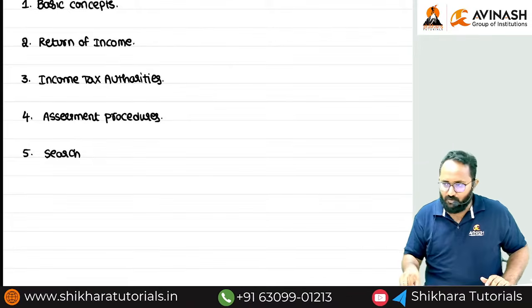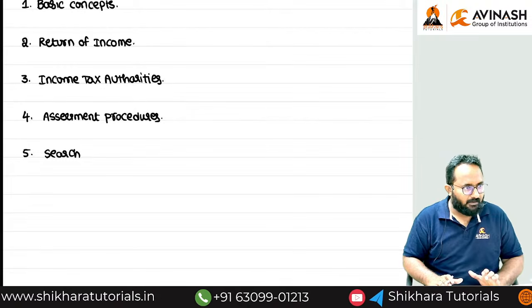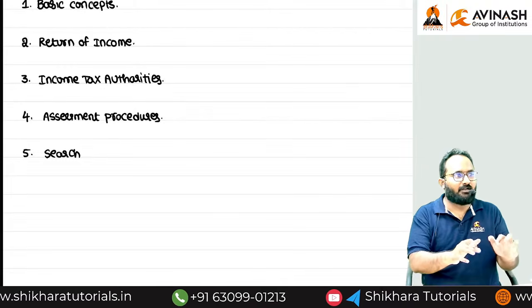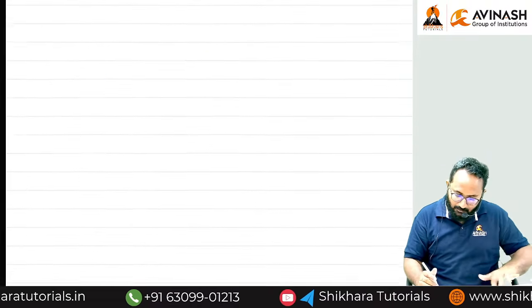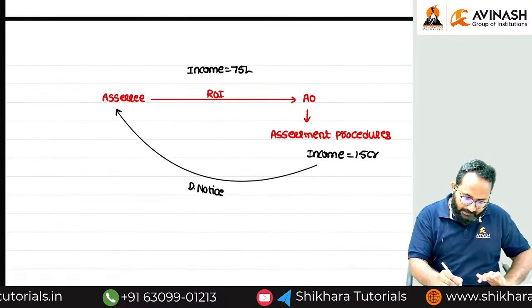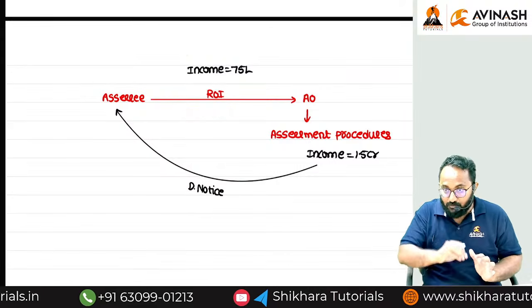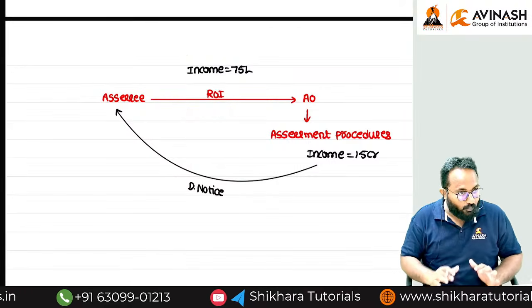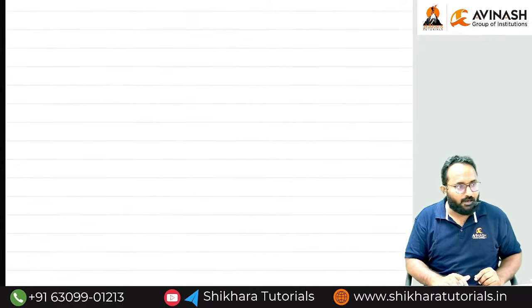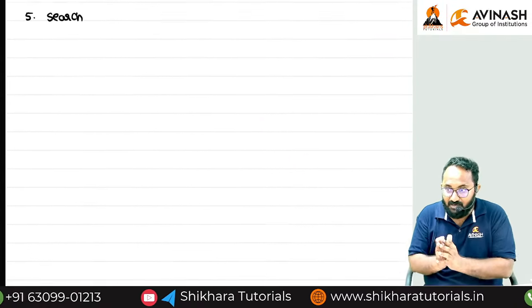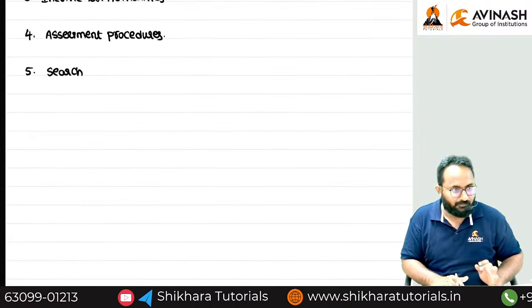During the search procedure, they identified some undisclosed assets. Undisclosed means, can you tell me? These are all the things that are called what? Disclosed, because you disclosed them in the return. Whatever undisclosed things are identified, what do we have to do? The department will do the seizure.